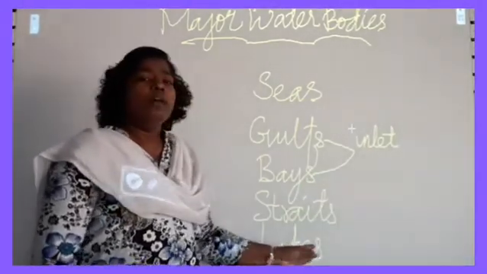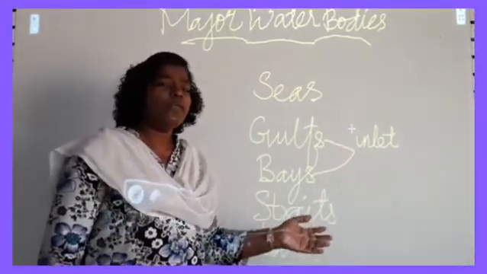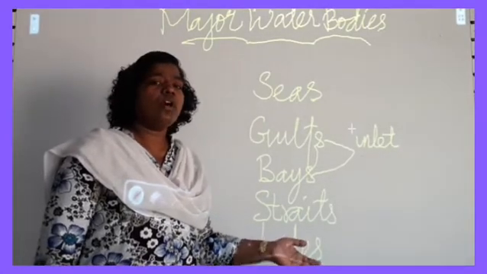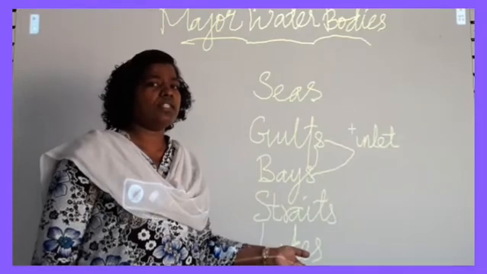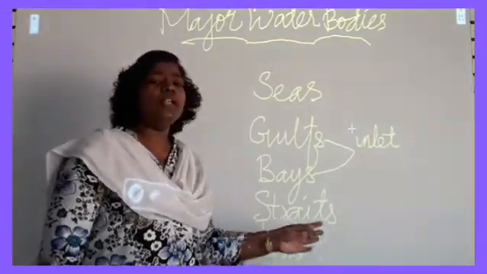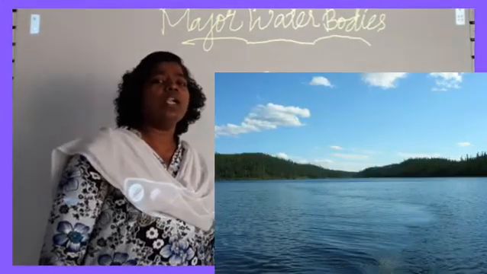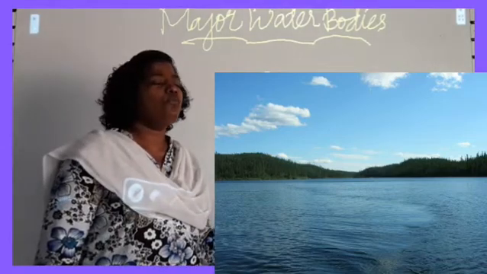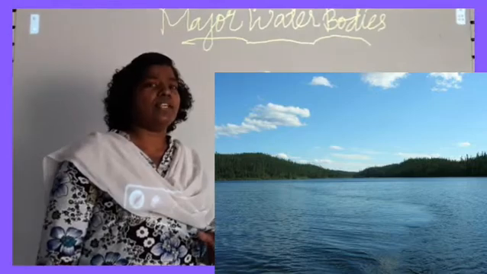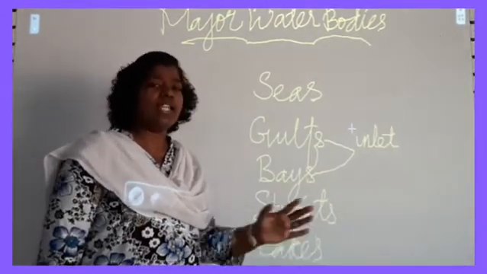Now, lakes may be fresh water or they can be found with salt water also. For example, in India we have a salt water lake in the state of Odisha. Lakes are the small water bodies that are surrounded by land on all sides. There are 5 important lakes I said, and we will learn these lakes in the next class.